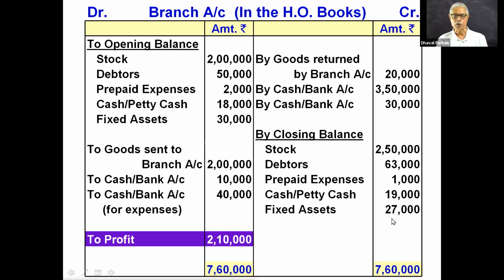Then I started with stock items: opening stock, goods sent, goods returned, and closing stock. So opening stock plus goods sent minus goods returned minus closing stock is the cost of sales. In the stock matter, I told you about the invoice price. If the goods are sent to the branch at an invoice price, the profit load is added to the cost, and the profit load added is shown on the opposite side as an adjustment entry. That also I have discussed with you in my last lecture.